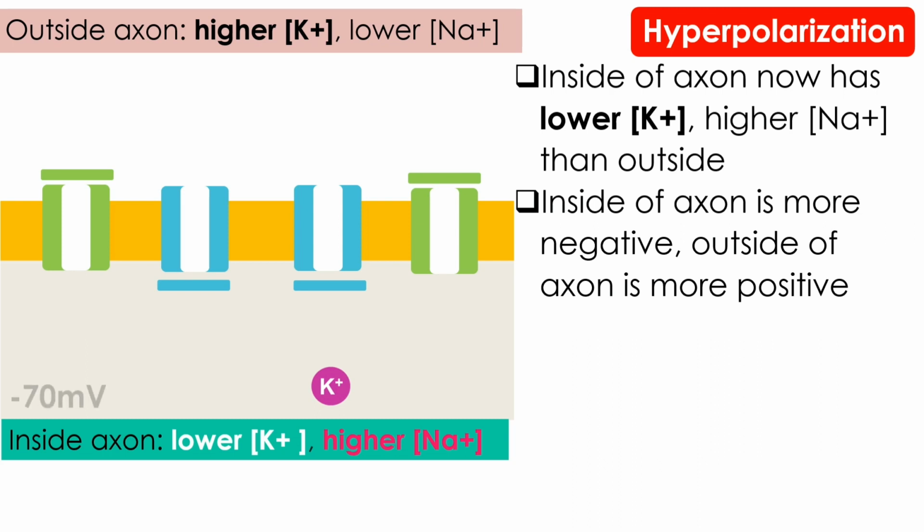The inside of the axon will become more negative, while the outside of the axon will become more positive. However, notice that because of action potential, the outside of the axon now have higher concentration of potassium ion, while the inside of the axon now have higher concentration of sodium ion. This is where the sodium-potassium pump will restore the concentration of sodium ion and potassium ion across the membrane back to original state during resting potential, where higher concentration of sodium ion is on the outside while higher concentration of potassium ion is on the inside of the axon.